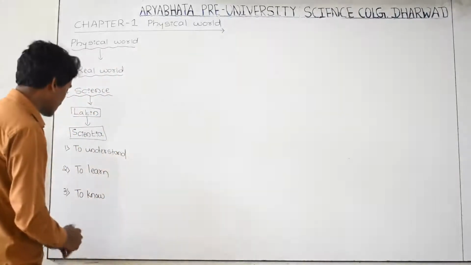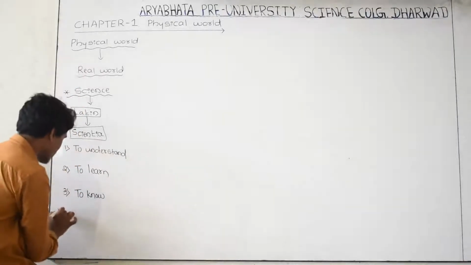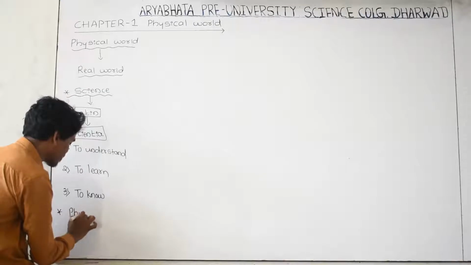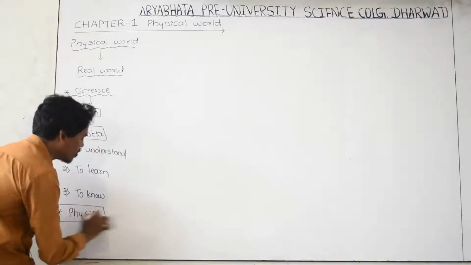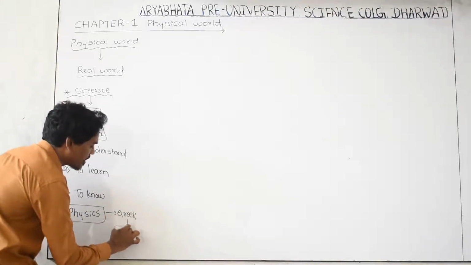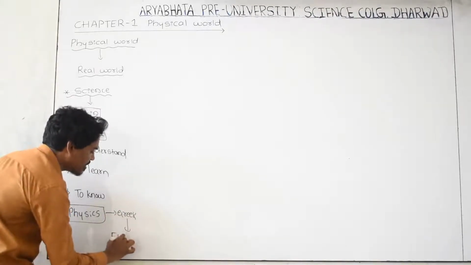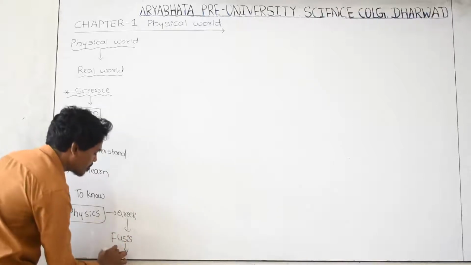And next we need to study another word, physics. What do you mean by physics? Physics is a word derived from a Greek word. In Greek, the word for physics is physis. What is the meaning of physis? The meaning of physis is nature.